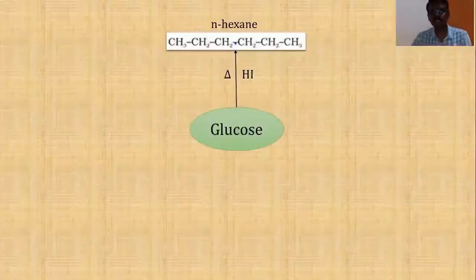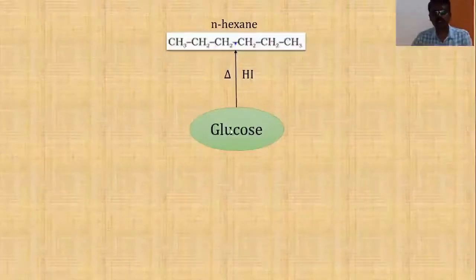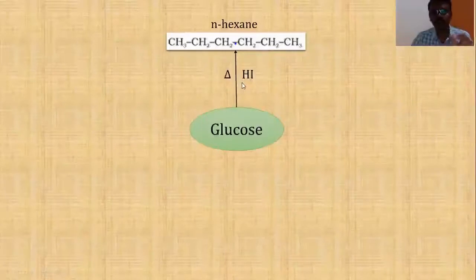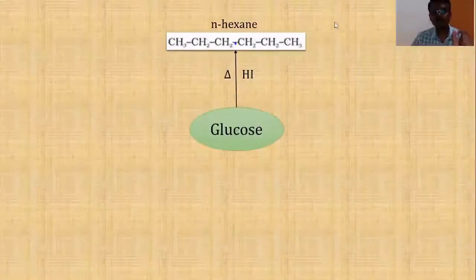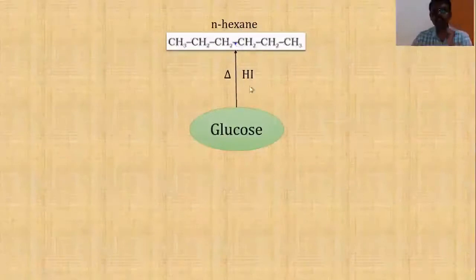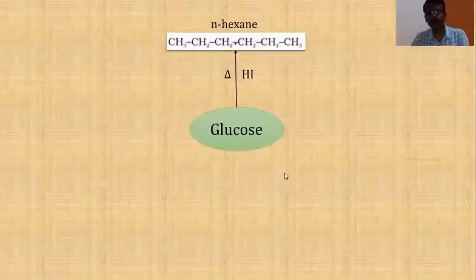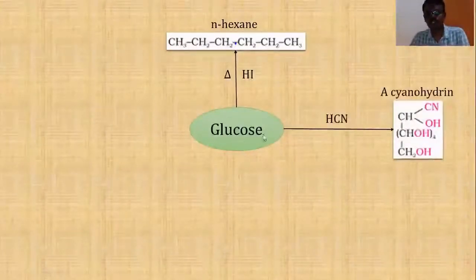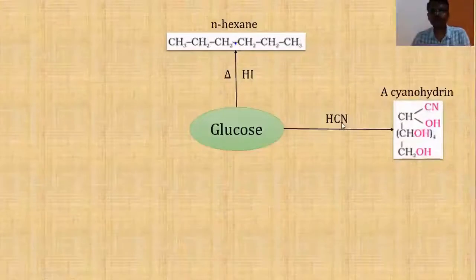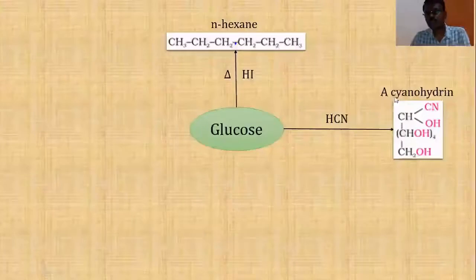Let me repeat that. The reaction between hydrogen iodide and glucose gives us important information about the structure of glucose: all the 6 carbon atoms are present in a straight chain or open chain, by giving this product, that is n-hexane. Similarly, another important reaction of glucose is the reaction with hydrogen cyanide. Glucose, when it reacts with hydrogen cyanide, gives a cyanohydrin.